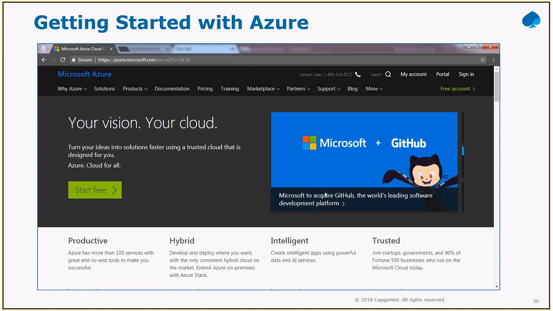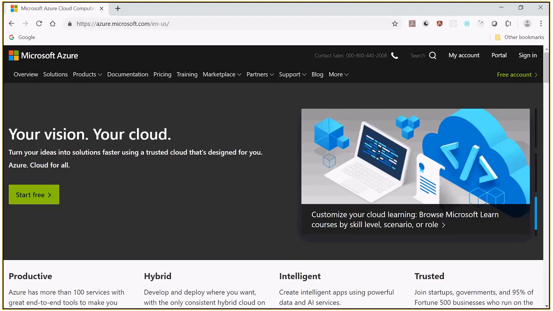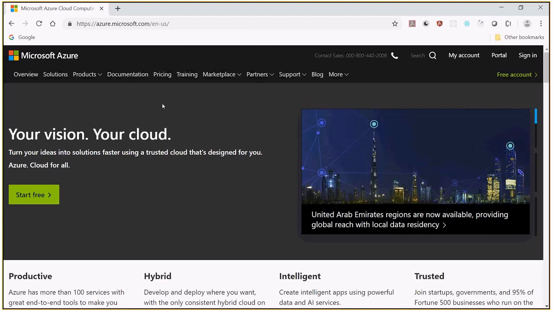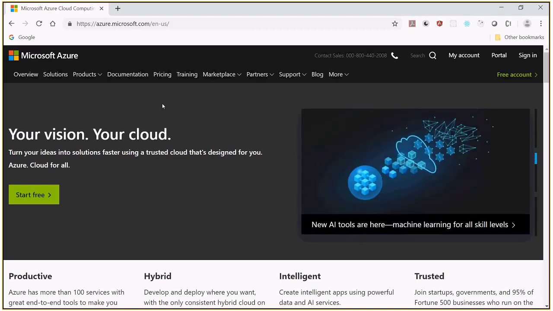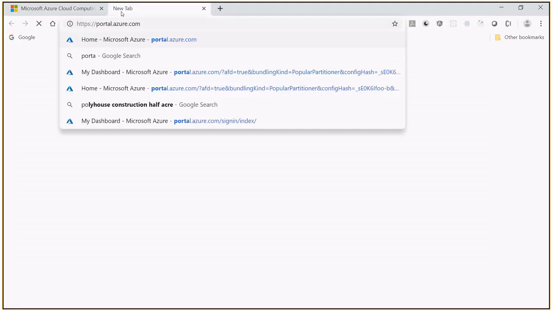And if you are from Capgemini, and if you have an MSDN subscription, or if you have a Visual Studio subscription, with that Visual Studio we also get an option to work with Microsoft Azure. To do that, it's very simple. I'm just showing you how to do that. If you have a Visual Studio subscription, those who have installed the Visual Studio licensed version in your laptops, those people can use the VS subscription. To do that, you need to type portal.azure.com.